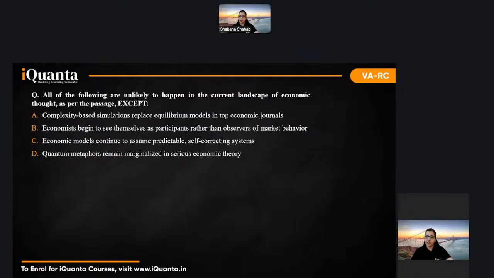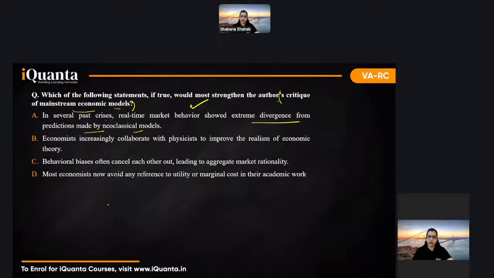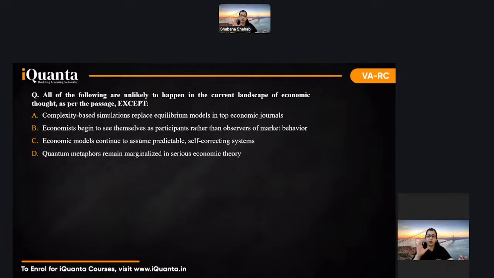Okay, and then this last question, I'll tell you again, this was doable. See, when you're selecting your passage, it has to be based on the type of questions also, okay? Not just the passage, not just the genre. Now, this is question 4 of this.